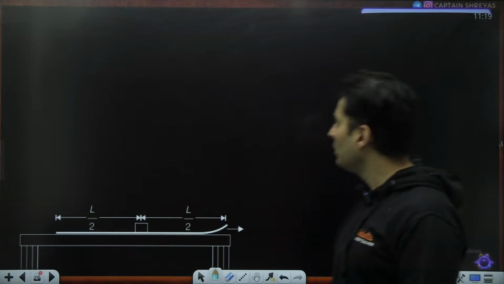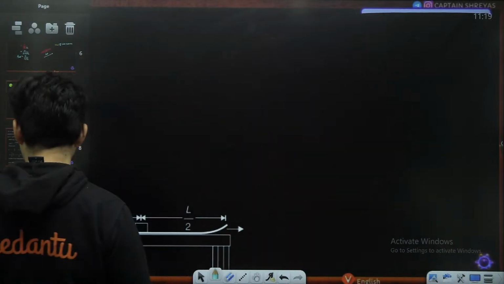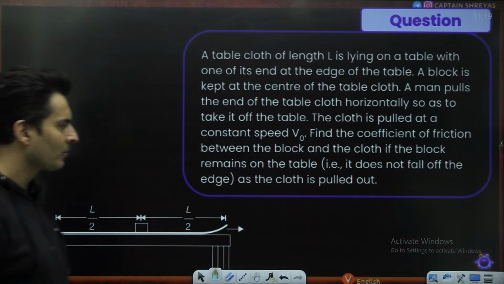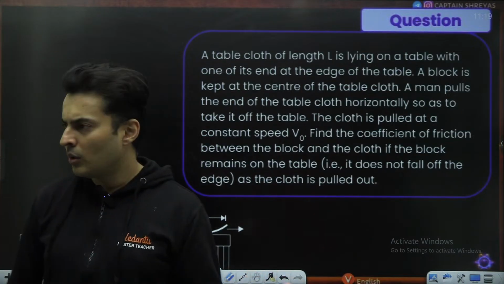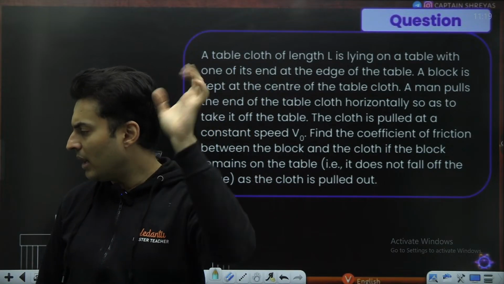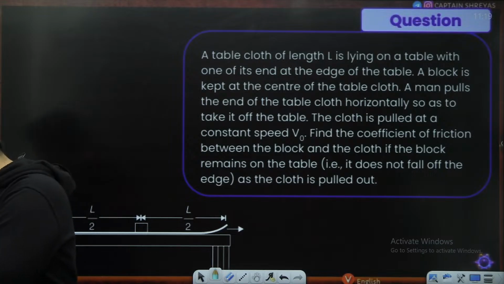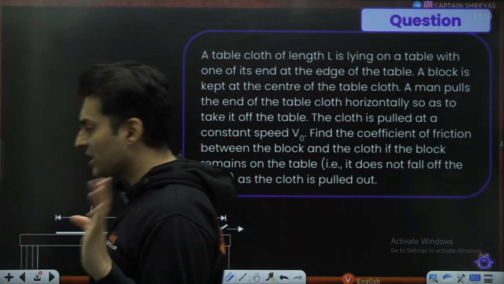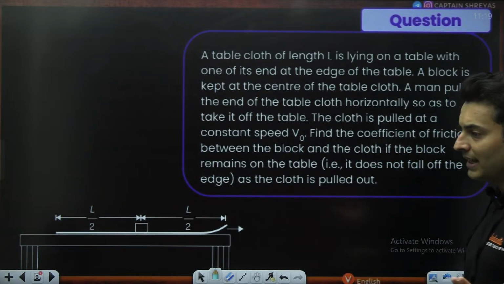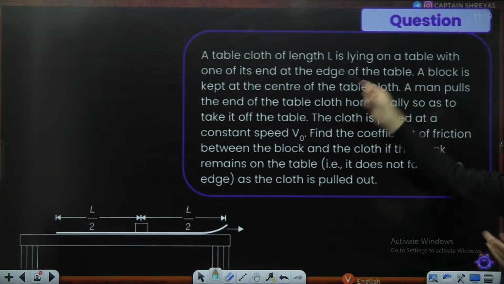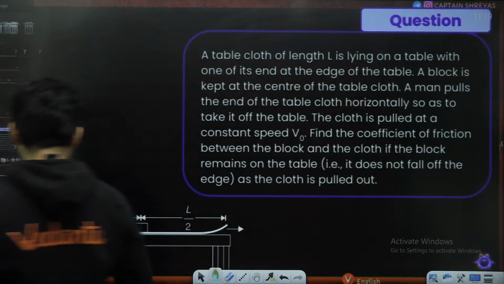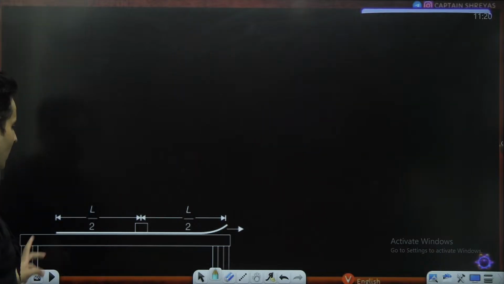So the question is on the coefficient of friction, if I'm not wrong. And yes, they have just asked the coefficient of friction. Options are not given. Maybe it can be a numeric question or paragraph question where you have to figure out the final answer and then mark it properly. All right, so let's think. The expression will come in terms of given quantities like V naught, g might be there, some length might be there. All these things might come up in the final expression. Let us see what we can do.